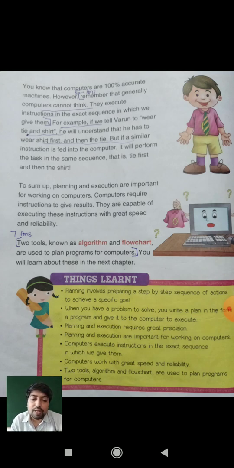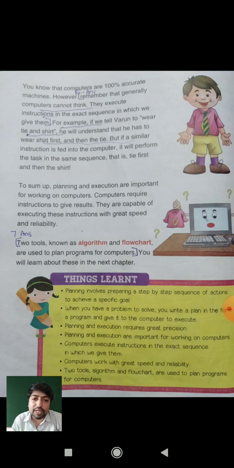When you have a problem to solve, first you write the plan in the form of a program and give it to the computer to execute. In your life also, if there is any problem, mention it on a page, and then solve it step by step, following the instructions written below it. We can make different instructions and different plans over the problem.